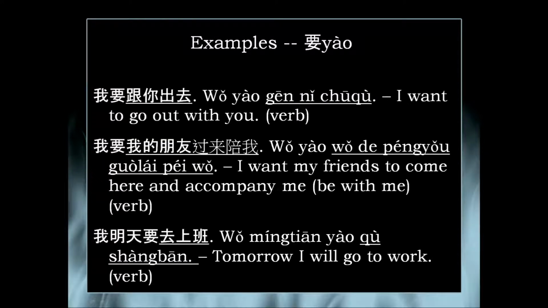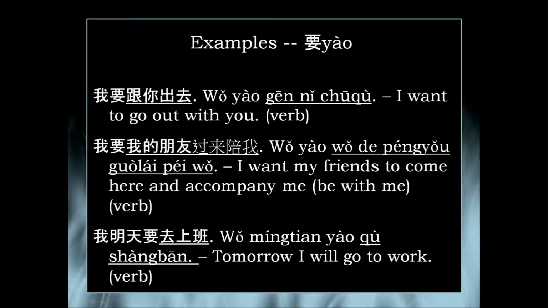So the first example I've chosen here of the word 要 is very intentional because if you used any of the three words of this video in this sentence, they would all mean the same thing or very similar. So the sentence is 我要跟你出去. 跟你出去 means to go out with you, and 要 in this context means want. So 跟你出去 is a verb, to go out with you, with a bit more of a description because it's with you. The verb is actually 出去. But 要跟你出去, I want to go out with you.